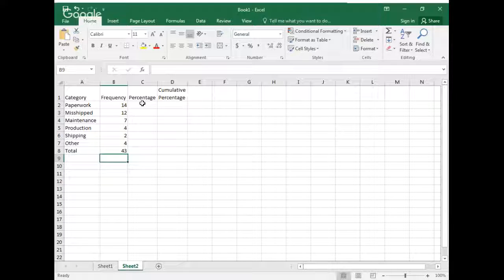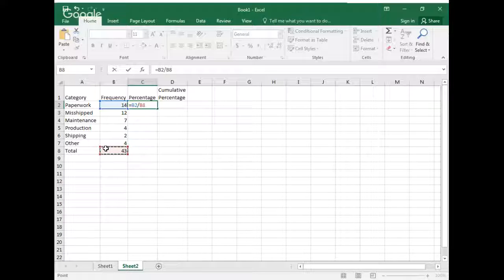Now, to calculate my percentages, it's pretty straightforward. I am going to say equal the frequency for paperwork, which is in B2 right now, divided, which is a slash, by the 43. Now, if I want to do this manually, that will work, but I'm lazy and I would like to copy.